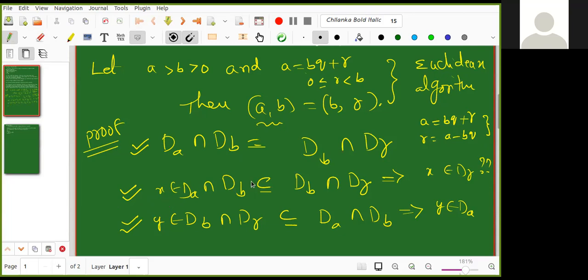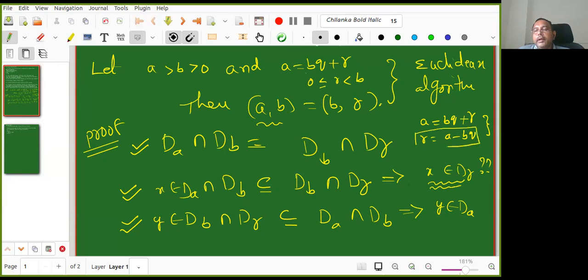Now I took X in dA intersection dB. What is it that I want to show? So X belongs to dR. Very good. Now how to prove it? For that you need to use this part. So everything we kept ready, all ingredients we put, now we need to cook it.